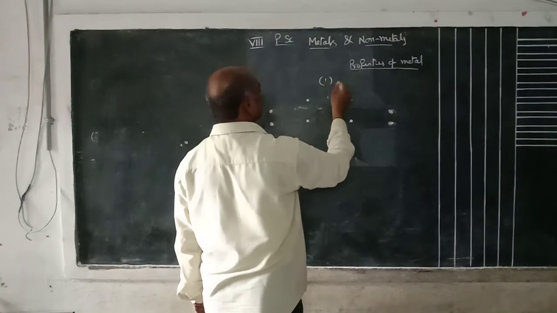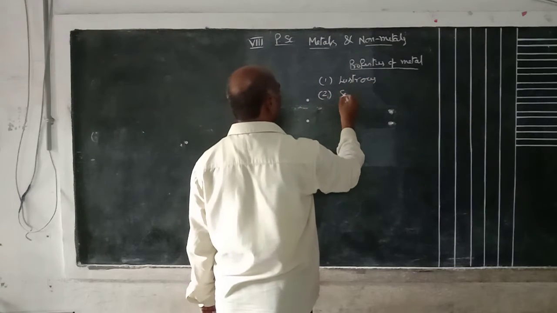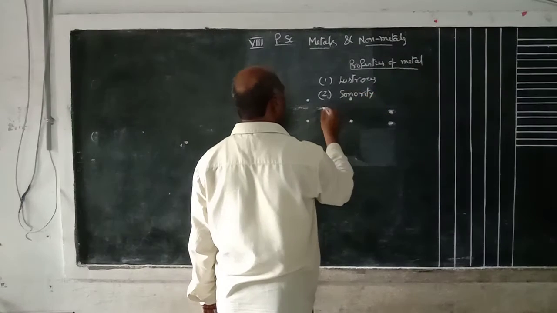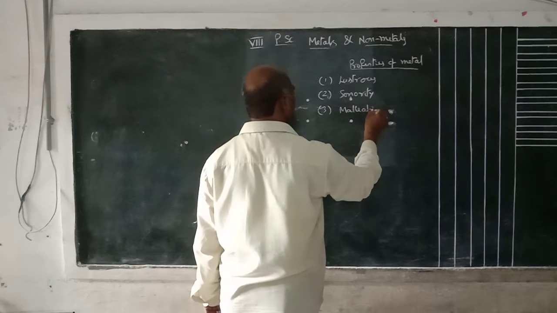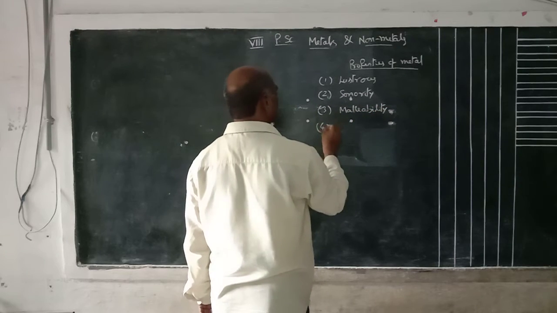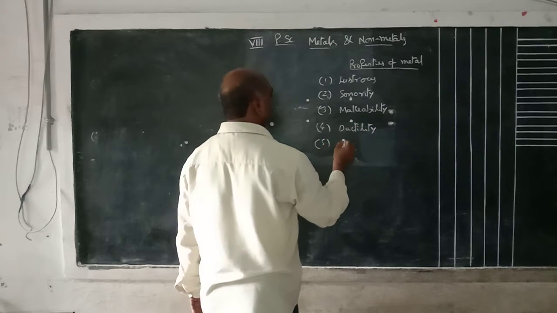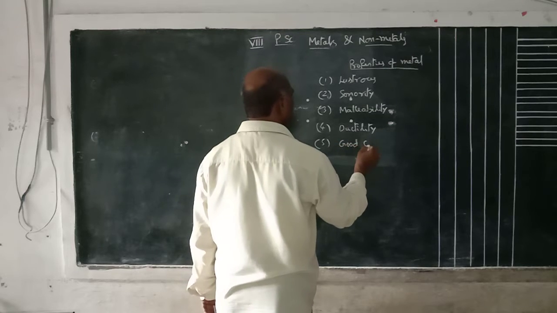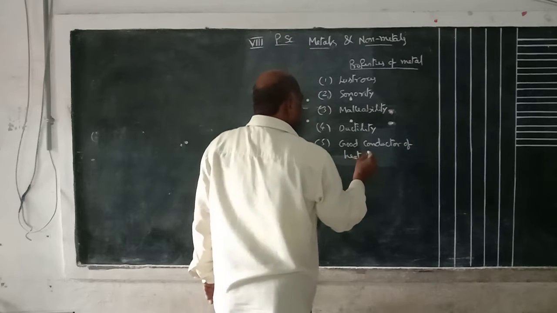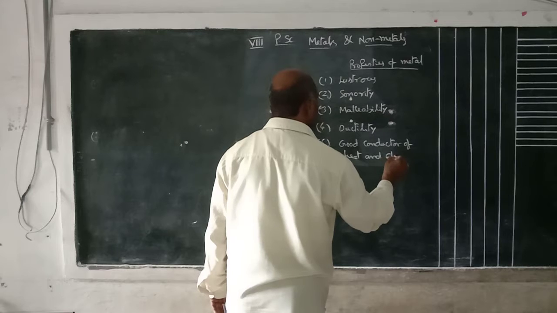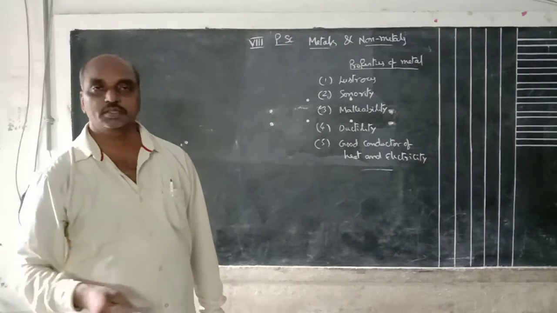Here, one is lustrous. Second one is sonority. Third one is malleability. Fourth one is ductility. Fifth one is good conductor of heat and electricity. These are the main properties discussed in the last class.